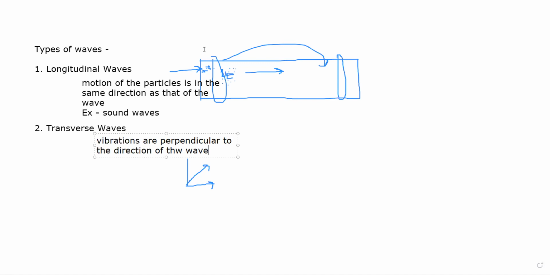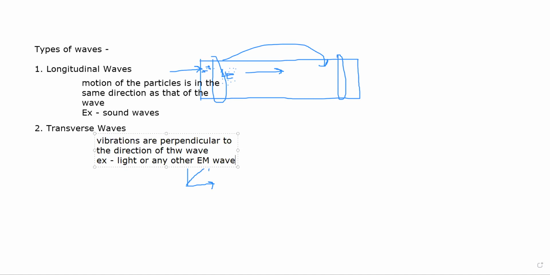In transverse waves, an example being light or any other electromagnetic wave. Different types of electromagnetic waves are microwaves, radio waves, visible light, ultraviolet light, infrared light, X-rays.